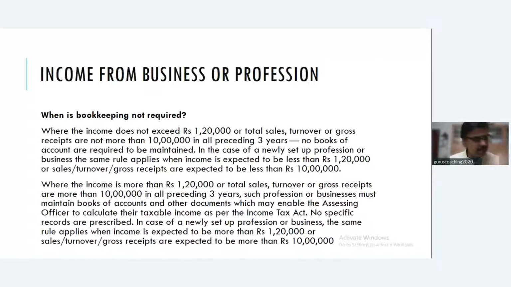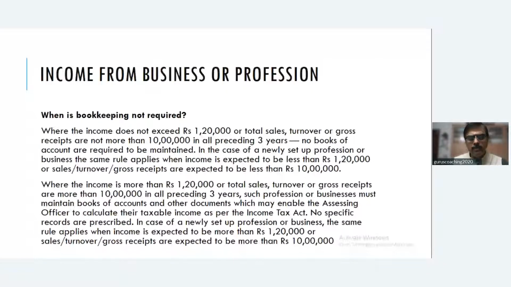So Mr. X is running a business for the last 3 years. His turnover is 11 lakhs, 12 lakhs, 15 lakhs, and his income is exceeding 1,20,000. Then necessarily he has to maintain books of accounts and other documents which will enable the assessing officer to calculate their income under the Income Tax Act. So are you able to understand the threshold limit here? Who should maintain books of accounts? Interestingly, he should maintain relevant books of accounts and no specific records are prescribed. And in case of a newly set up professional business, the same rule will apply when income is expected to be more than 1,20,000 or the turnover is expected to be more than 10 lakhs. So that's a point here.